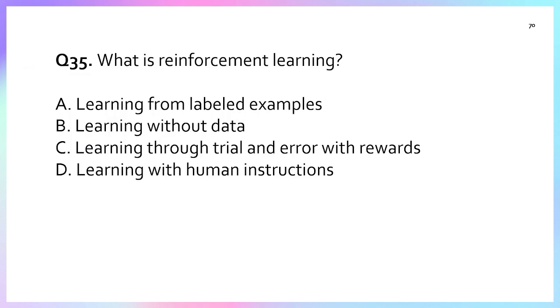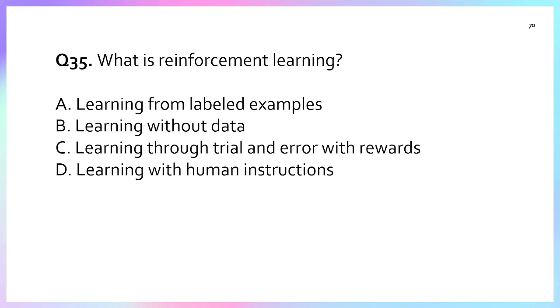Question number 35. What is reinforcement learning? Learning from labeled examples, learning without data, learning through trial and error with rewards, learning with human instruction. First of all, we need to know about reinforcement learning.